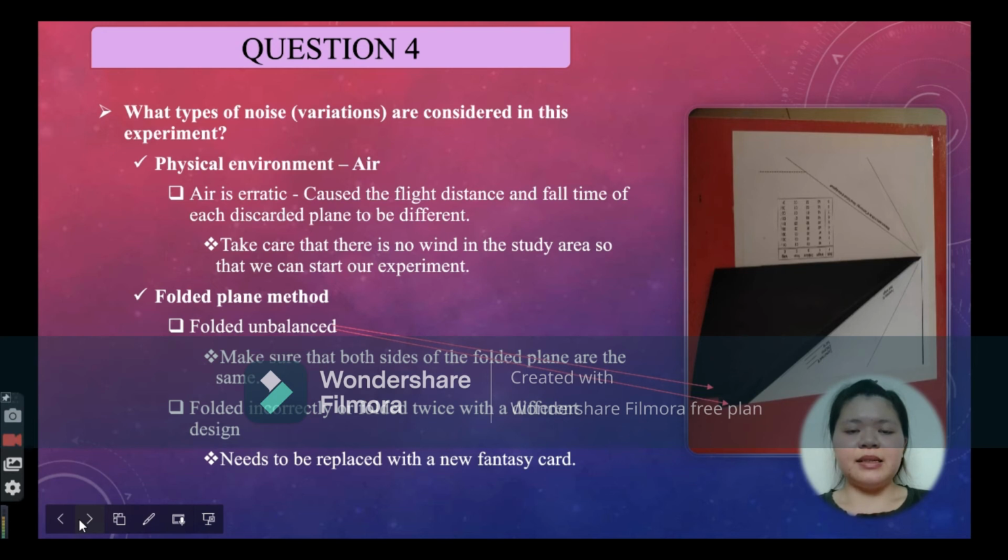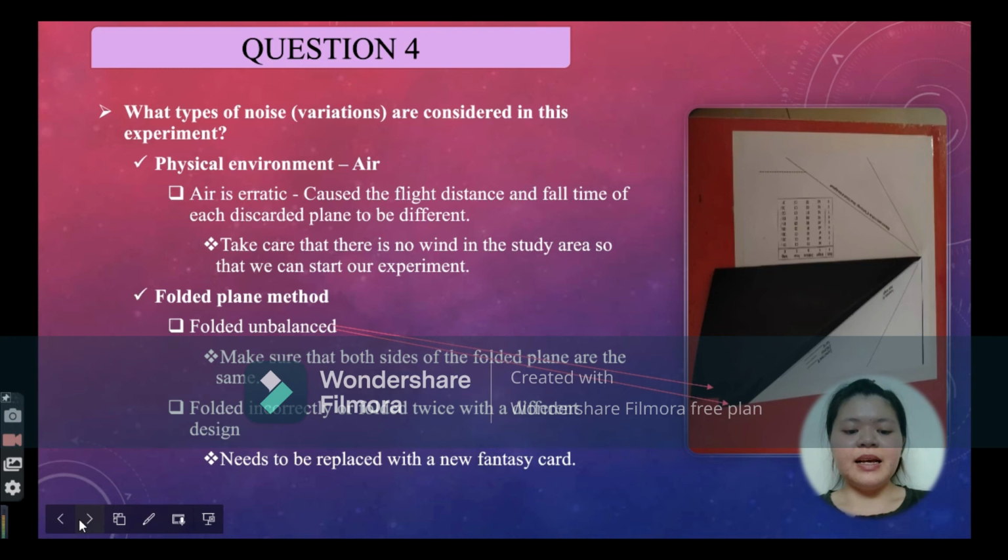When the air is erratic, it causes the flight distance and flight times of the thrown plane to be different. As we can observe, the stronger the air, the farther the flight distance of an airplane and vice versa. In fact, we need to take care that there is no wind in the study area so that we can start our experiment. The second type of noise variation considered in this experiment is the feather plane method.